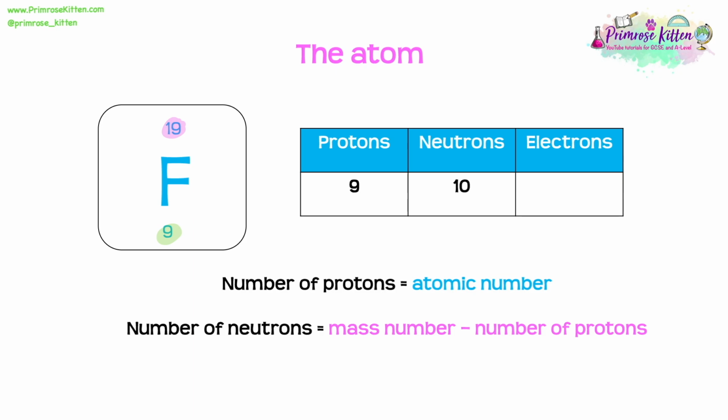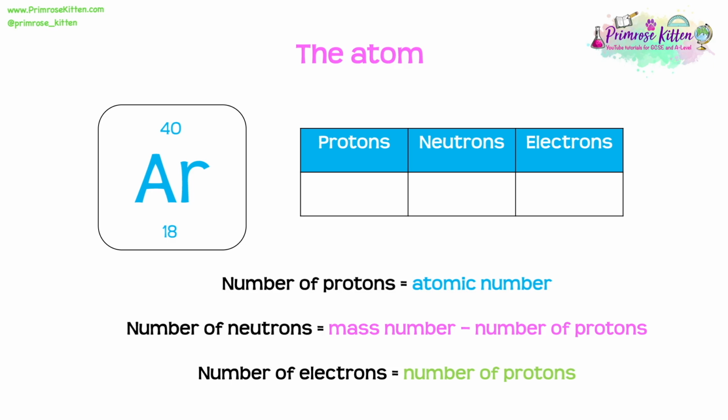Now finally, we can work out the number of electrons by using the fact that we just said that in an atom, the number of protons is equal to the number of electrons. So using that fact then, we can say that we also have 9 electrons. And it's as simple as that.